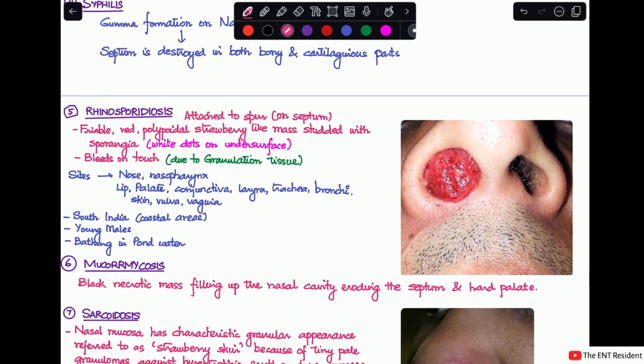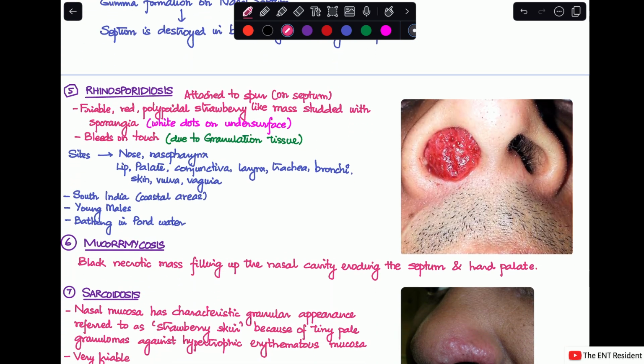The first fungal cause is rhinosporidiosis. This is again a very, very common scenario that you will be seeing in your practical cases, and it has a very different, unique appearance. Looking at the image, it looks like a friable red polypoidal strawberry-like mass, which is studded with sporangia.